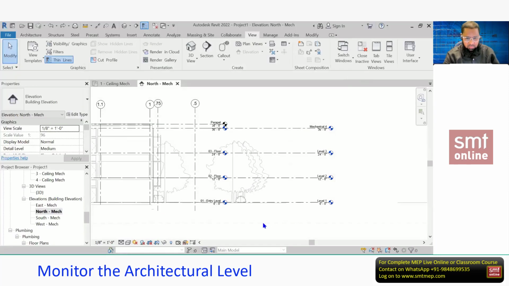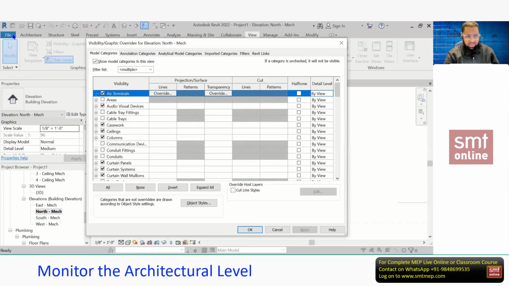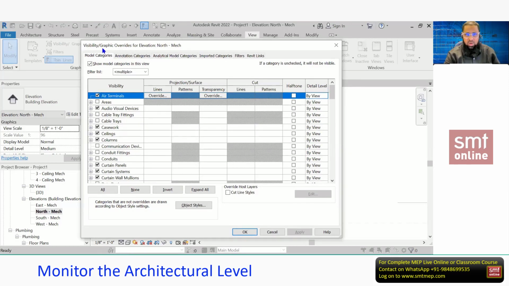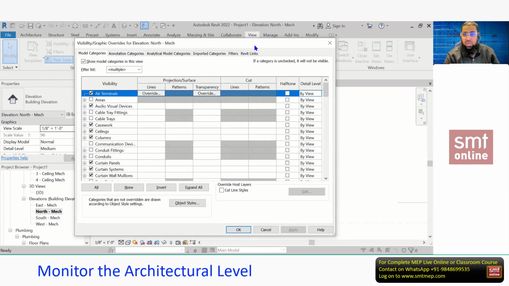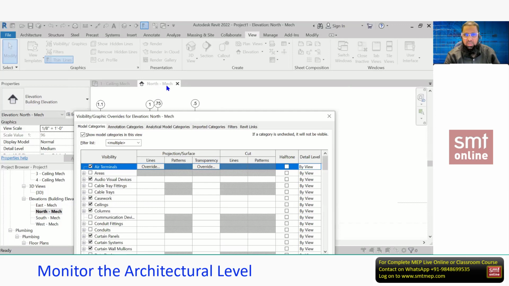After typing VG, or you can access it from this graphic panel, you'll get this window, visibility graphics overwrite for elevation north mech. And one more important point here, if you want, you can make a note. You can write: VG is limited to current view. Current view means if I apply the VG settings, this will apply only for the current view, elevation north mech, not for this ceiling view or other views. So VG is limited to current view.